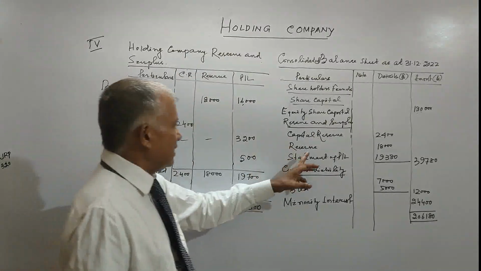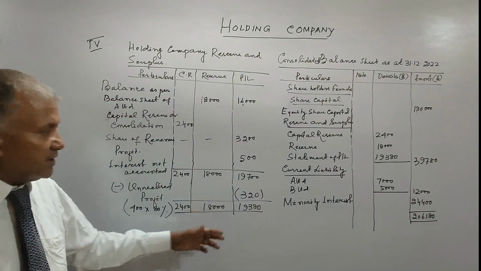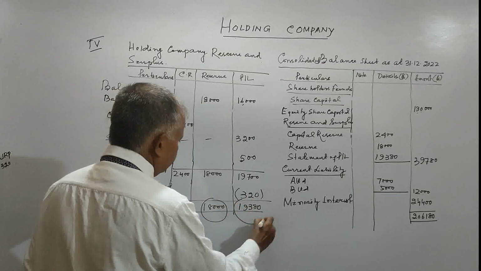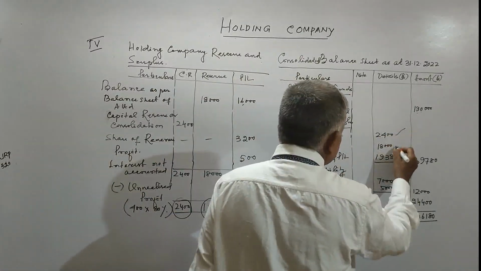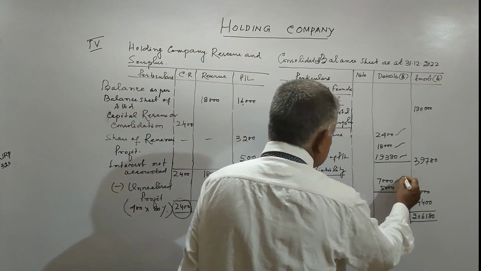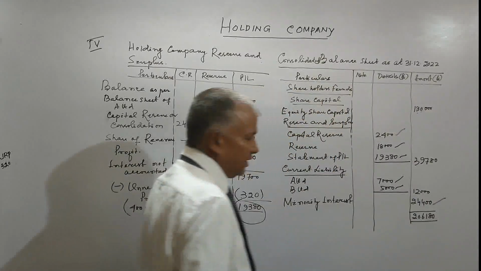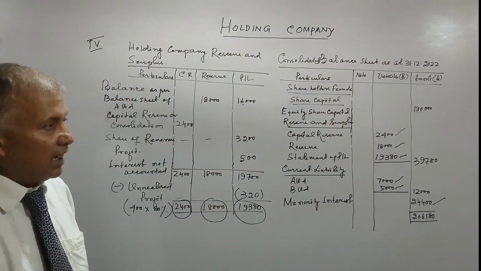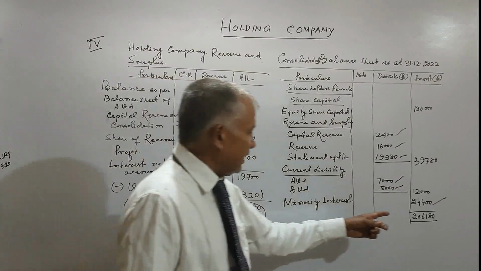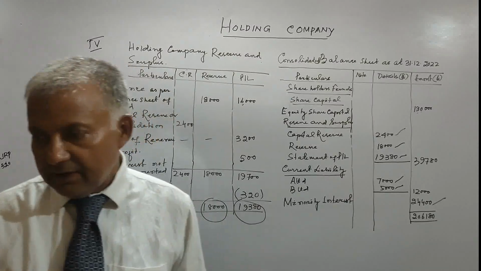Reserve, capital reserve and statement of PL, we have taken all these things from here. And current liability, just add both minority interest, we got it from the third statement. So total liability side is 2,06,180.